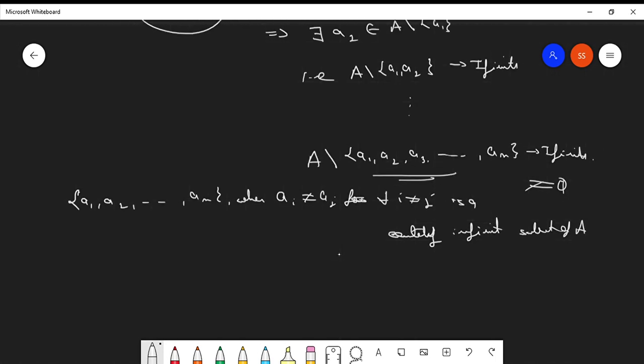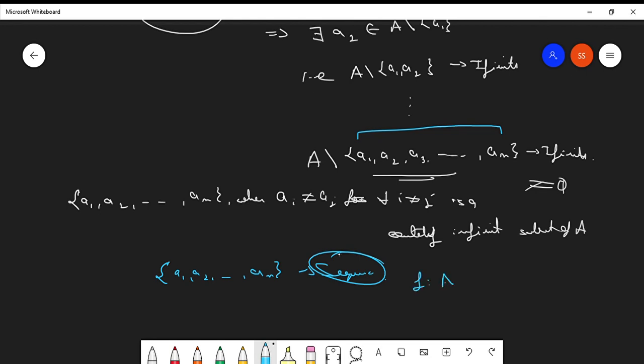And see the reason. Understanding the reason is very, very easy. First of all, this is a subset of A. It is pretty much visible. And A1, A2 till An basically defines a sequence. And what is a sequence? A sequence is a bijective mapping where the domain is the set of all natural numbers. So you can actually inverse map this particular part. Let this be B. So you can inverse map from B to the set of all natural numbers.